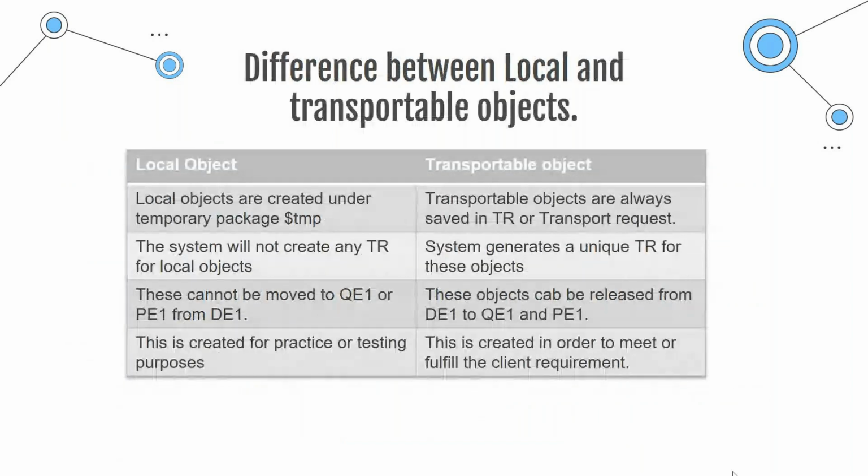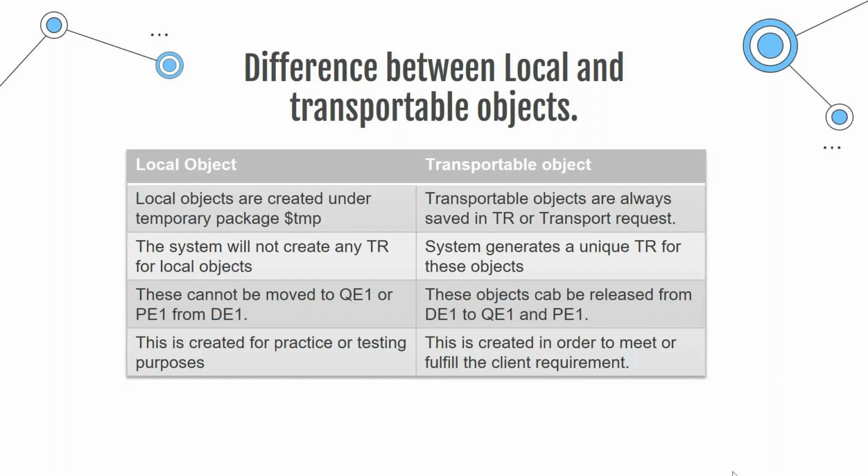Then these are a few differences between local and transportable. Local objects are often saved under package $TMP, whereas transportable objects are always saved in a normal custom package. Whenever you save any object in a custom package or standard package, whatever is other than $TMP, it will ask for a transport request. For local objects, since they are not transportable, you do not need a TR. But a transportable object will have a TR.